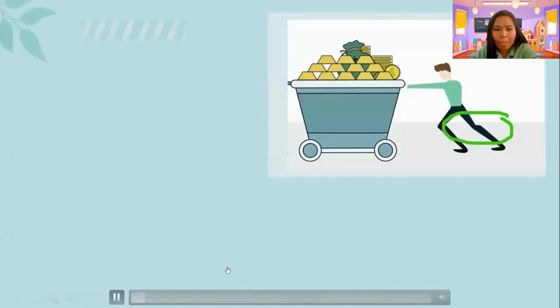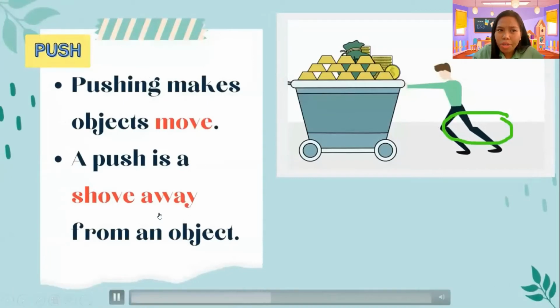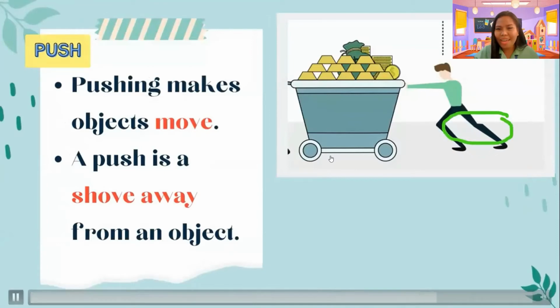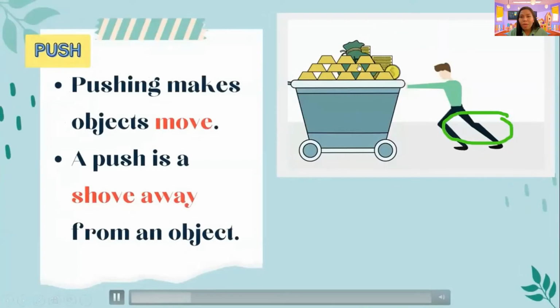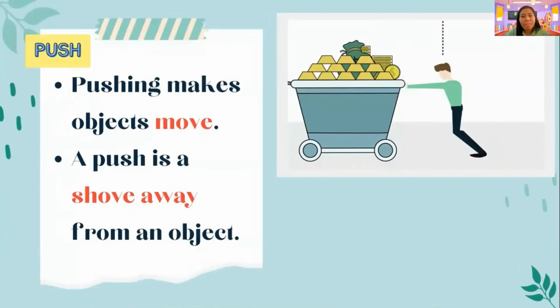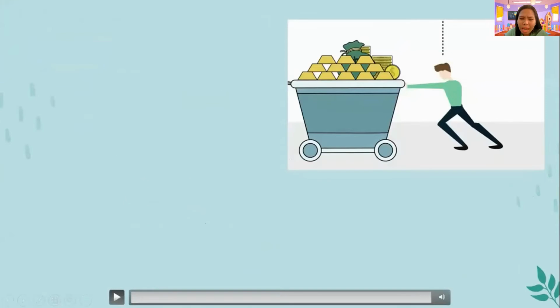And what about pushing, Teacher Bam? When we say push, pushing makes objects move as well. Okay, just like this video we have here. The boy is pushing something, and the object that he is pushing is moving. Now, I want you to push something again.